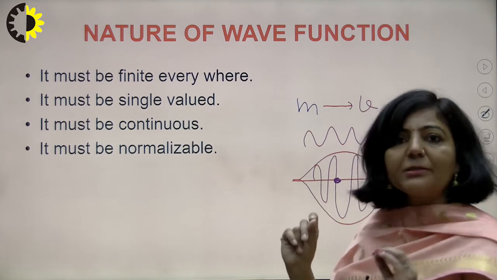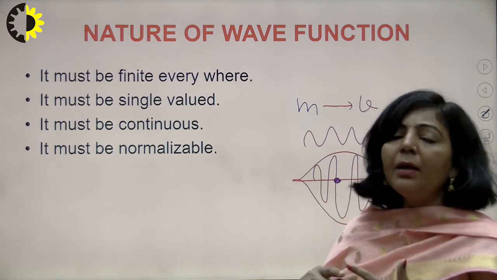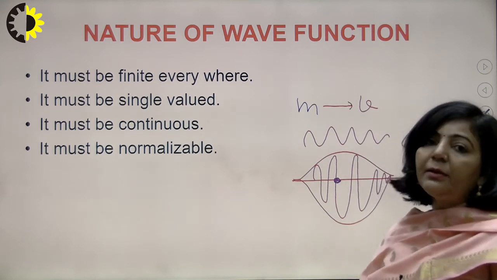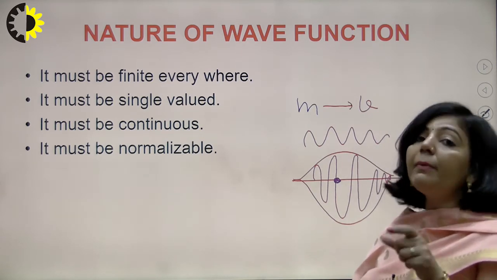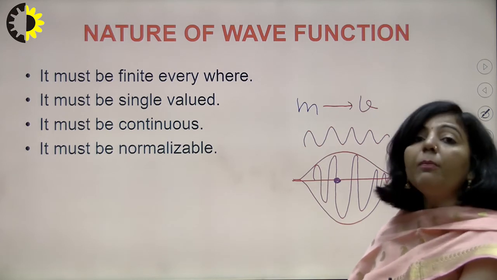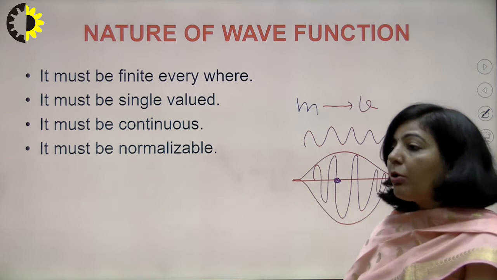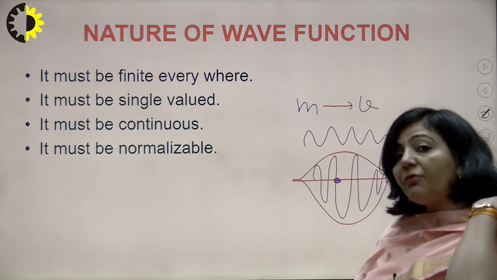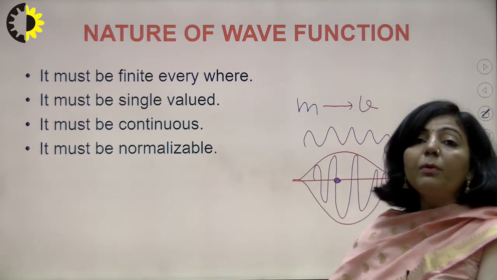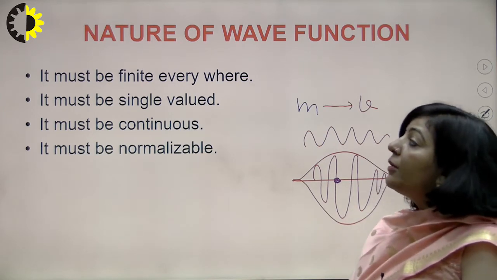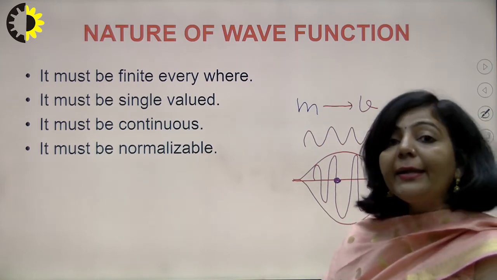The value of the wave function cannot be infinite, because then the probability of finding the particle would also be infinite, which is not possible, because the particle is present within the wave packet and the probability of finding it there is finite.